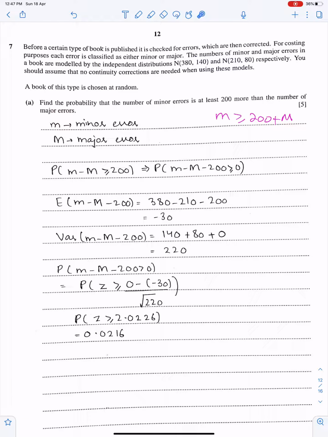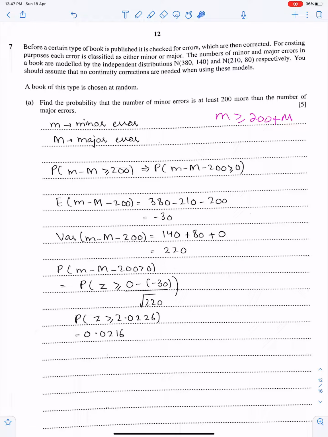Now first work for their mean. So write E of this and then V of this. So this will become E of m, which is 380. This will become minus E of capital M, which is 210, and we write the constant as it is. Number 2, in variance, make sure you write variance of constant 0. So variance of m is 140. Variance of capital M is 80, and this is 220.